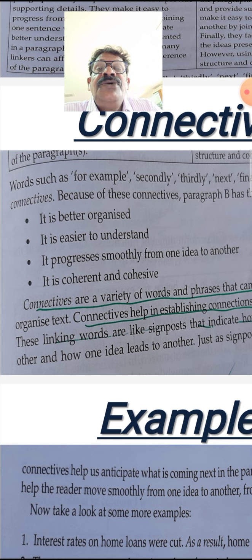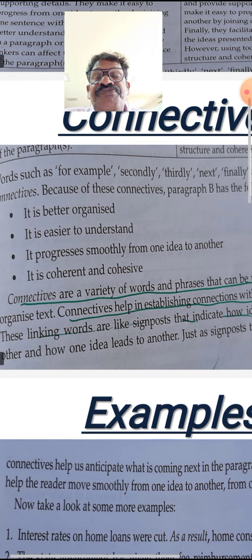So there is a continuity and a complete meaning that we can find in paragraph B rather than paragraph A, because of these connectives, the linkers, like for example secondly, thirdly, next, finally, however. By adding these connectives, we made this paragraph better organized, easier to understand, progressing smoothly from one idea to another, and coherent and cohesive.